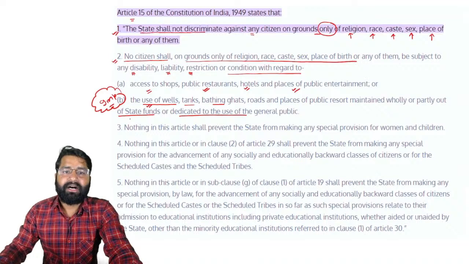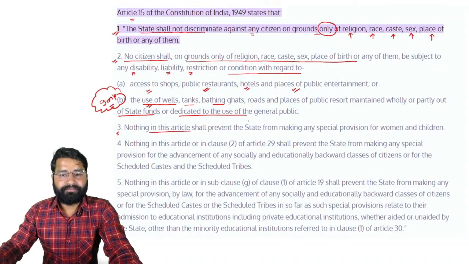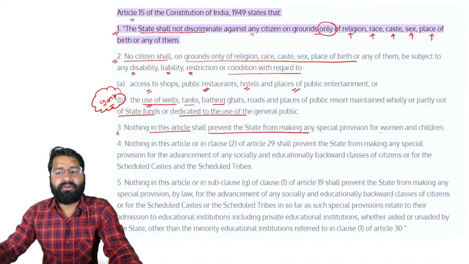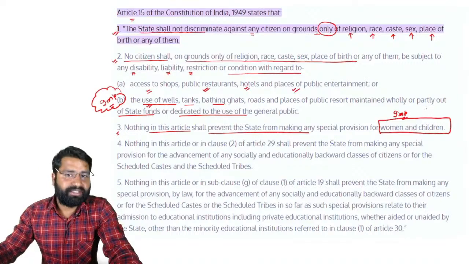There is also Article 15 clause 3. Nothing in this article shall prevent the state from making any special provision for women and children. This is mentioned under Article 15 clause 3, and this is also a question for your examination.